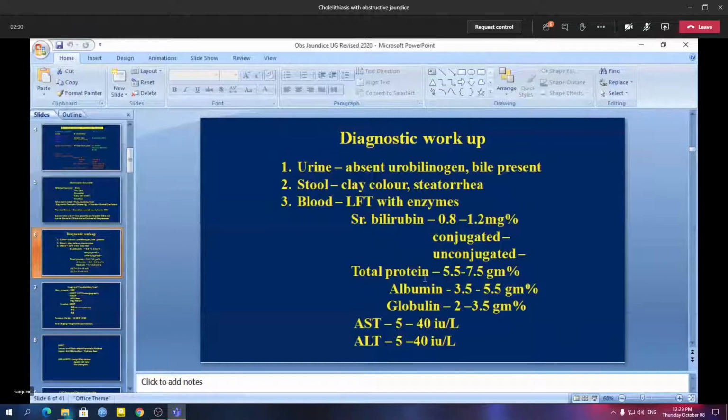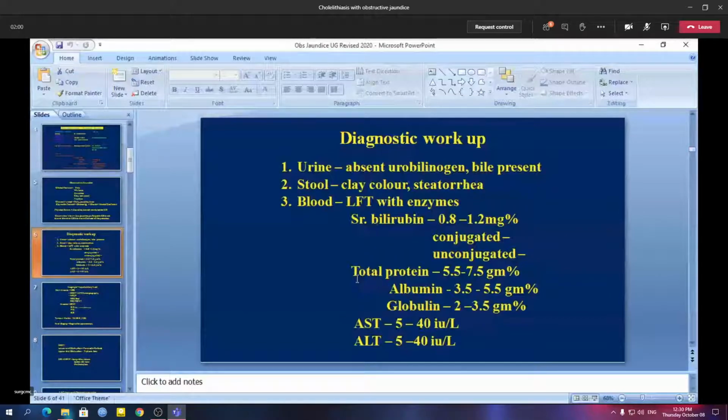Total protein will be in the normal range of 5.5 to 7.5. You'll have to check the total protein level because it will help you decide whether surgical operation is feasible or not. If the albumin is low, the patient will not be fit for surgery.